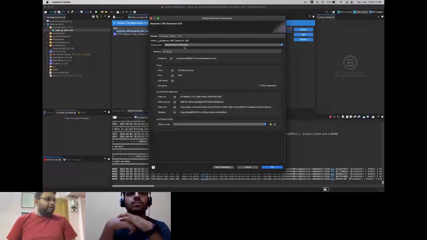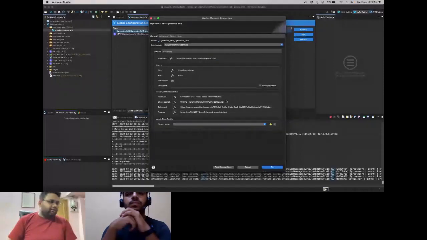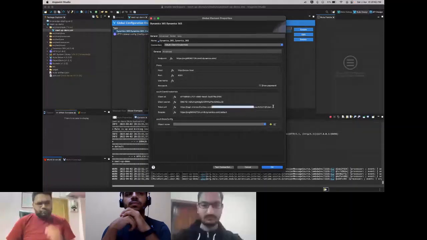Now, you need to give your endpoint name here. This is your instance name, the data view basically. Proxy, if you have something set up, which we don't need for this particular use case. Client ID and client secret, the ones received from Azure AD. The token URL will be pre-populated in this connector. What you need to do is just put your instance ID here. And where do you find your instance ID? It's all there in the PPT. If you go inside Azure AD, you will see an option called your tenant ID, and that's what you need to put here. The rest of the URL will be pre-populated in the connector.